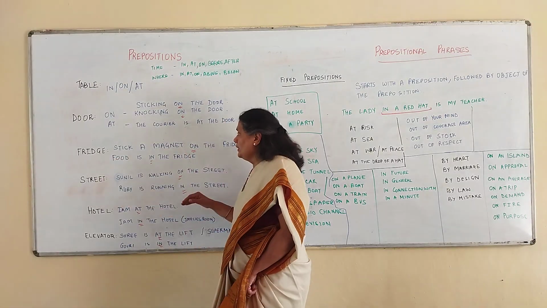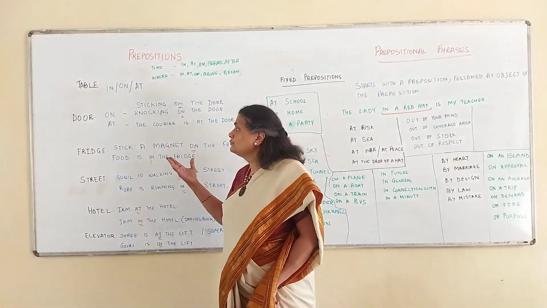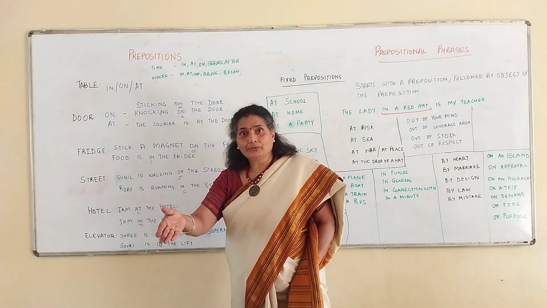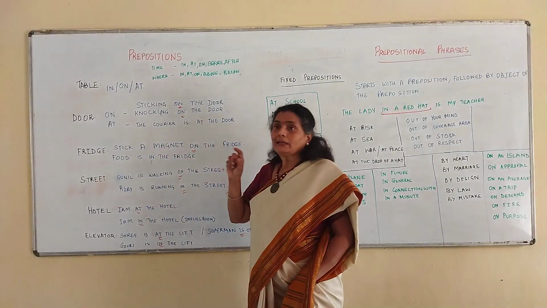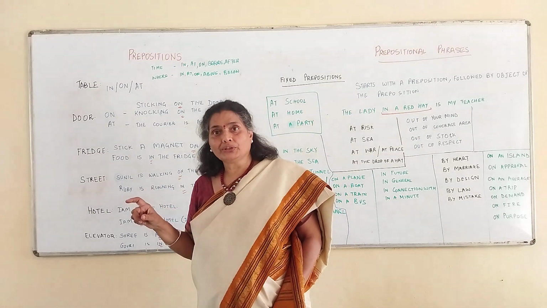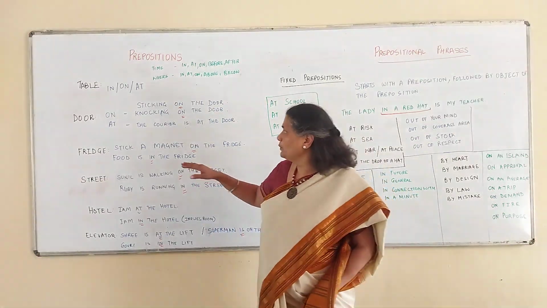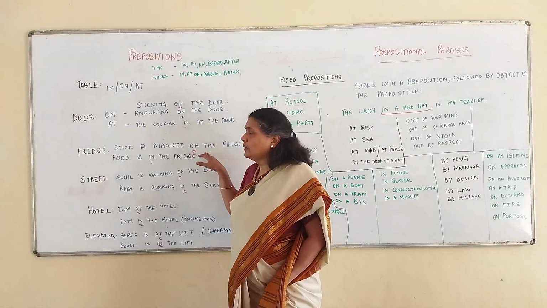Fridge. When you put food in the fridge, right? And you stick a magnet on the door of the fridge. Correct? So this is the difference between in and on.